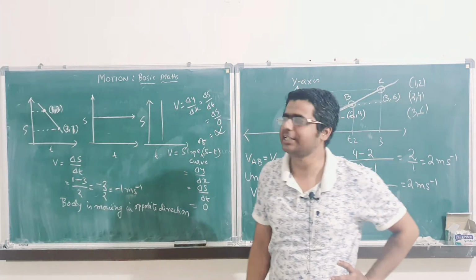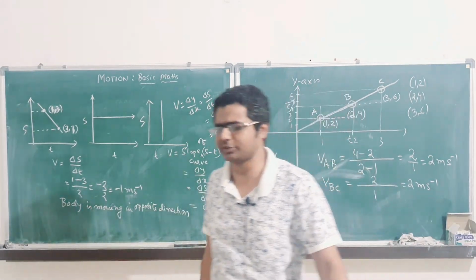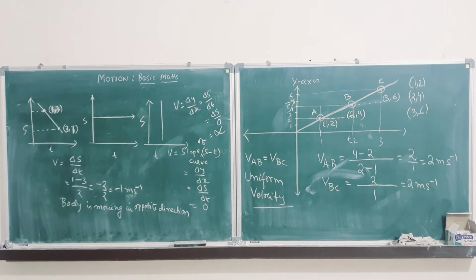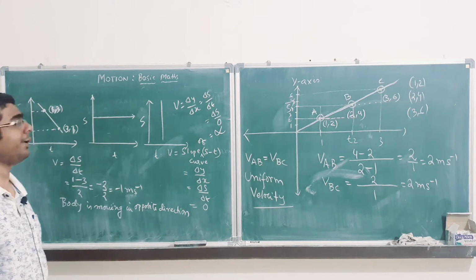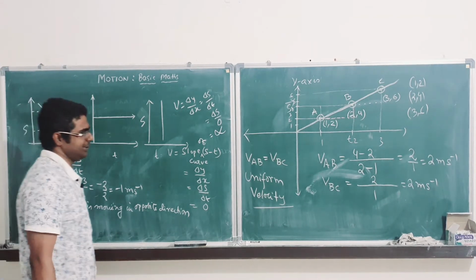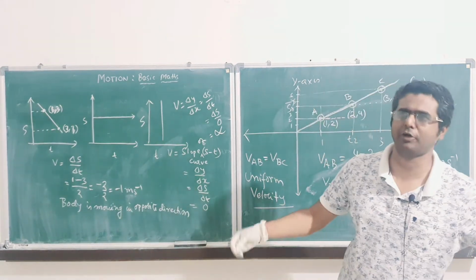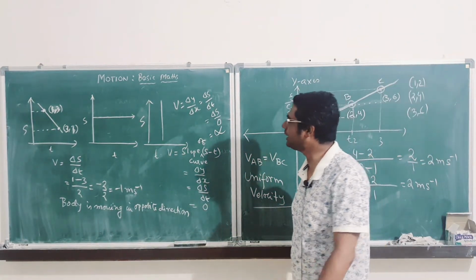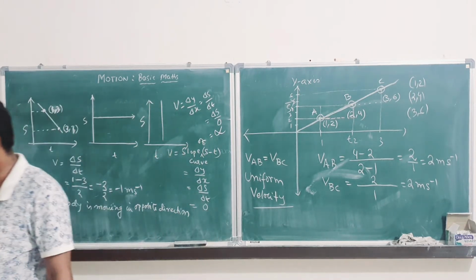So velocity in this curve is infinite velocity. Can it be possible? Theoretically it is possible, practically no, we all know that velocity cannot be infinite, right? Theoretically we can see it, but practically it is not possible.